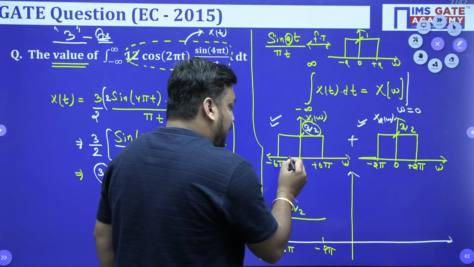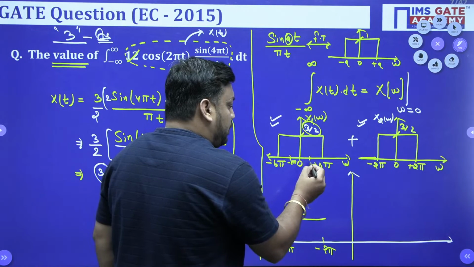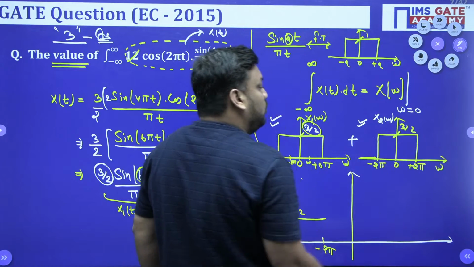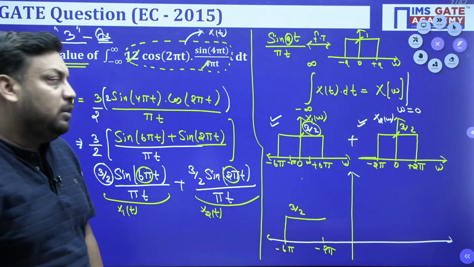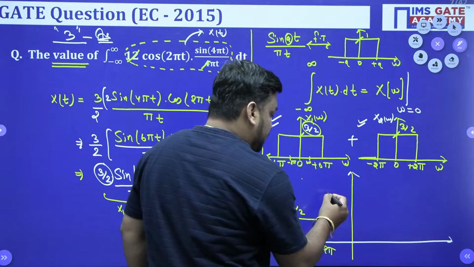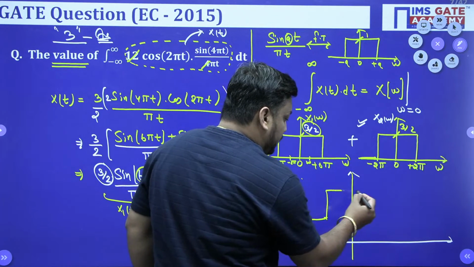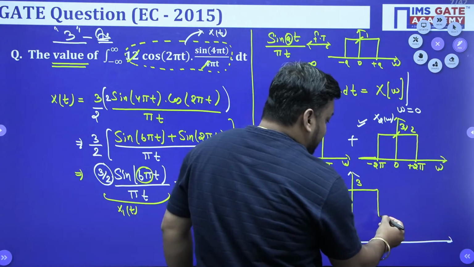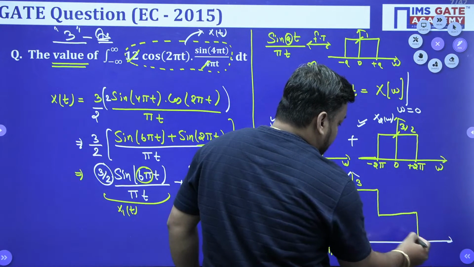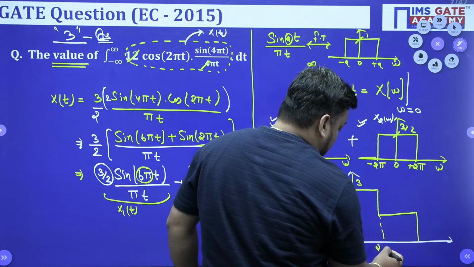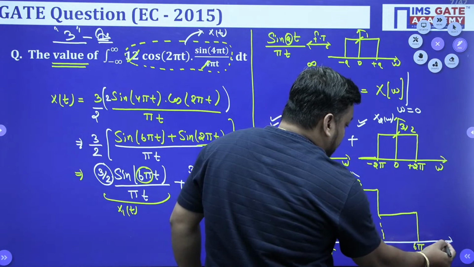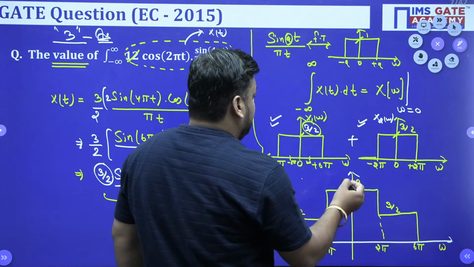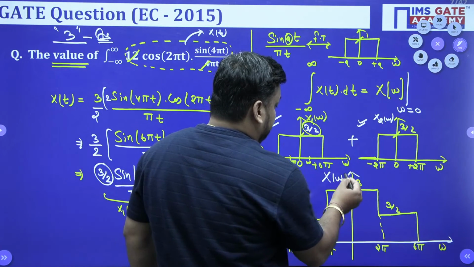From minus 2 pi to plus 2 pi, both signals contain 3 by 2, so 3 by 2 and 3 by 2 become 3. After that, from 2 pi to 6 pi with respect to omega, the value is again 3 by 2. And this is nothing but my final X(omega).